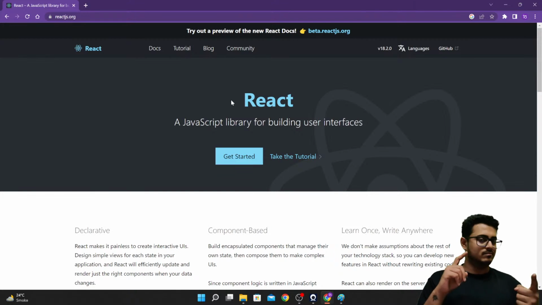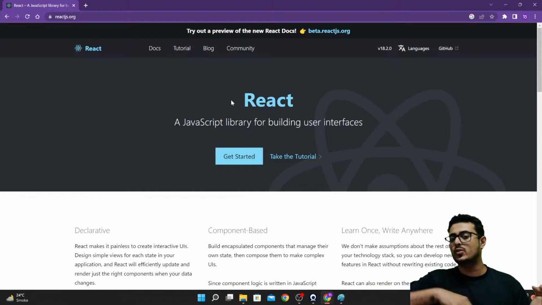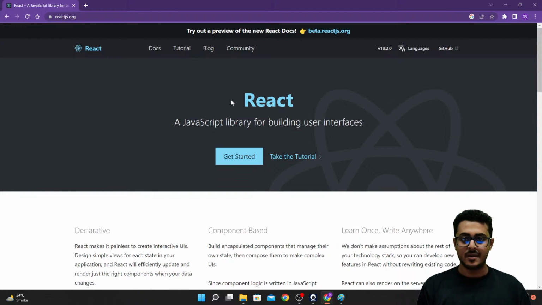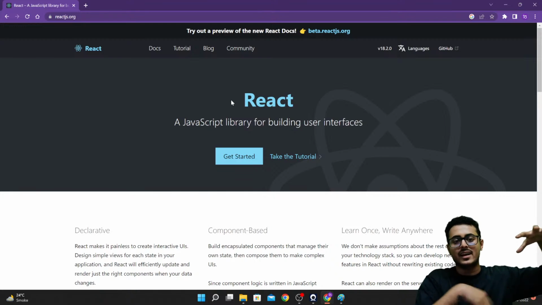Okay, so more jobs available, more companies using React, higher pay for React developers. So that is the reason why we are learning React itself. And the second thing is we can shift from React to any other framework very easily, because like I said, React is like the father of all these other branches that have come out. If you are learning React, you are actually learning all the functions for all the other libraries as well.